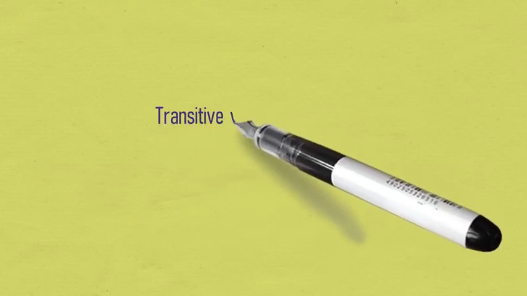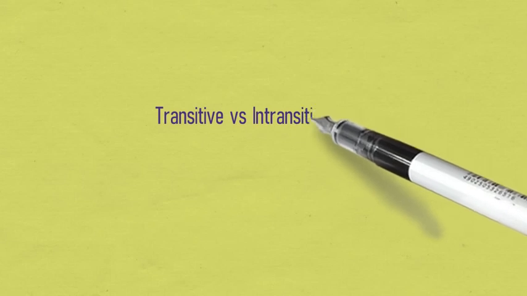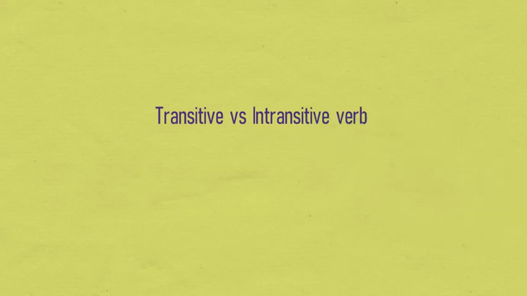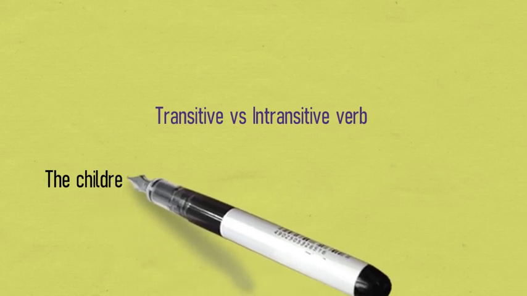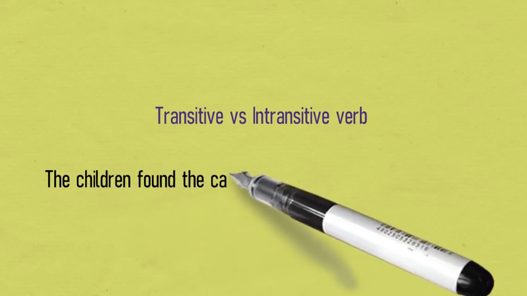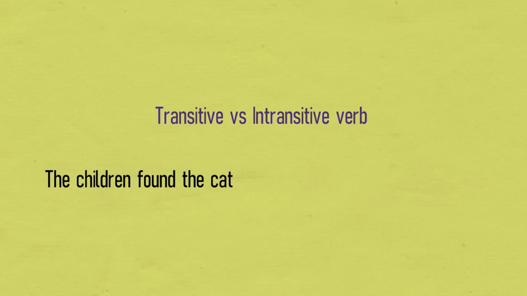So now we are going to discuss transitive and intransitive verbs. What is the difference? Well, a transitive verb is one that only makes sense if it exerts its action on an object, while an intransitive verb will make sense without one. Let me give you an example. The children found the cat. Now if I say the children found, you will say what? So the children found the cat. Cat is the object and found is the transitive verb because it needs the object to express itself.